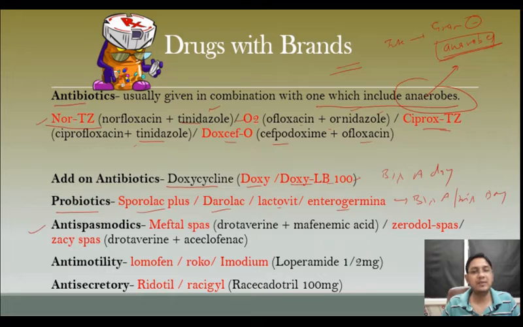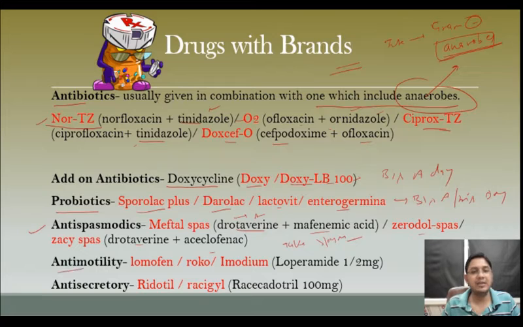For antispasmodics, we have painkillers in combination. Meftal-Spas is a very common drug we use, and many patients use it very frequently. This is dicyclomine plus mefenamic acid. Zerodol or GC Spas is drotaverine plus aceclofenac. These are some very good painkillers in combination. Drotaverine is the antispasmodic common to all, which will take care of spasm.